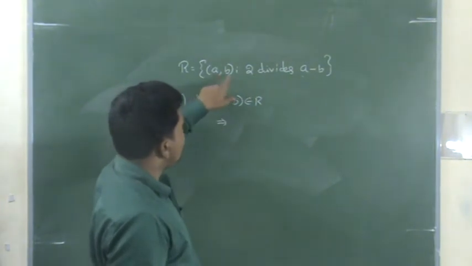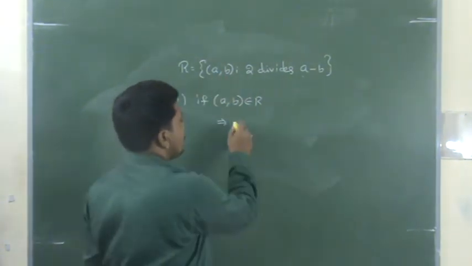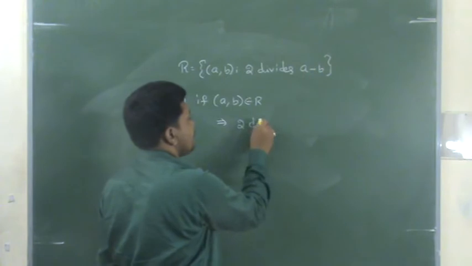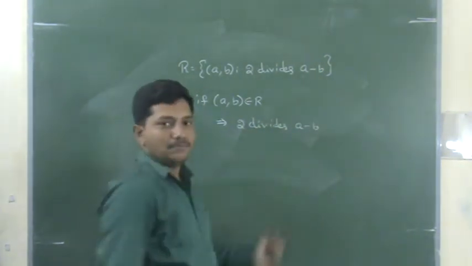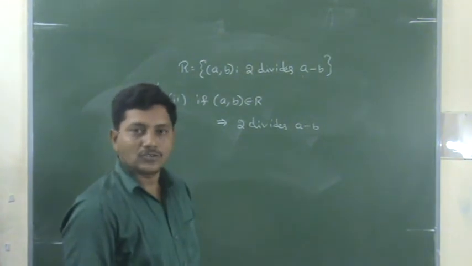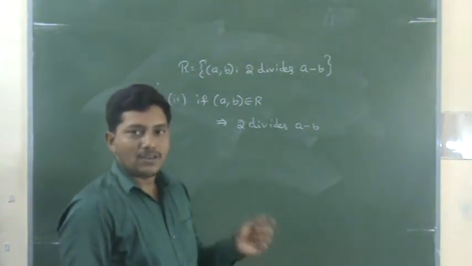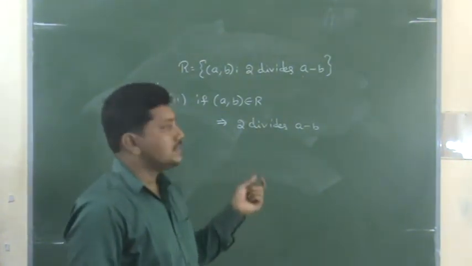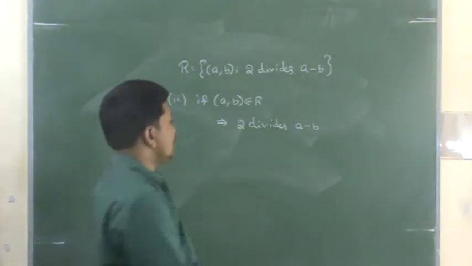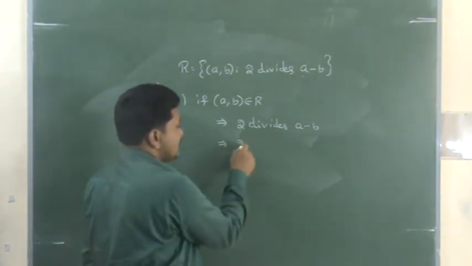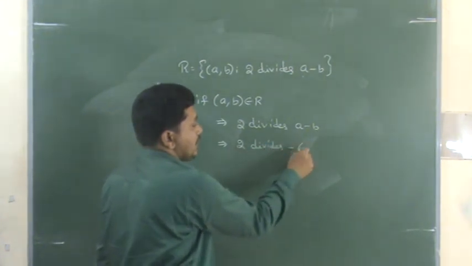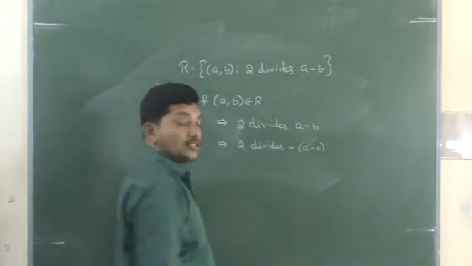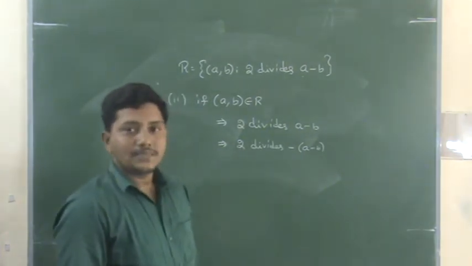What does a comma b belongs to R mean? 2 divides a minus b. This is the meaning of that pair belongs to R. A comma b belongs to R means 2 divides a minus b. Next, for this I want to write it like this: 2 divides minus of a minus b. Is it possible?